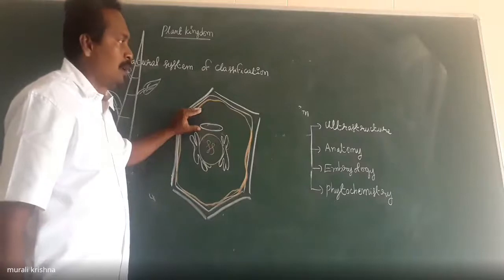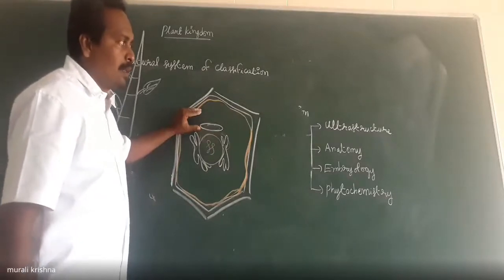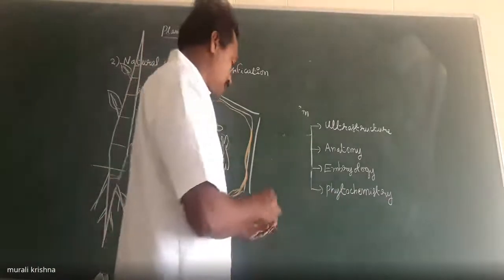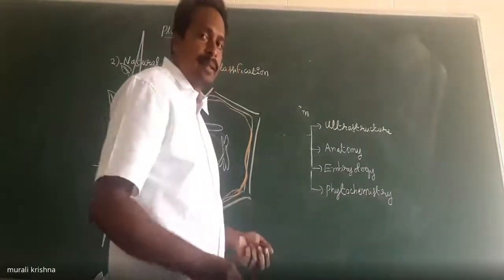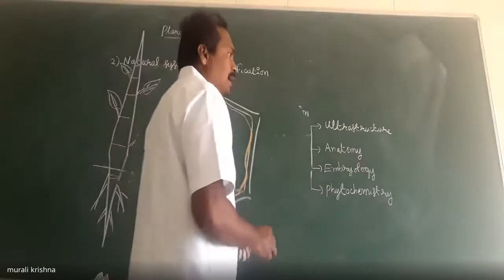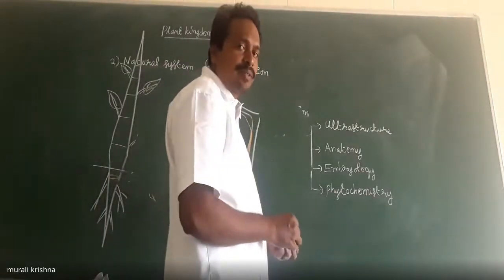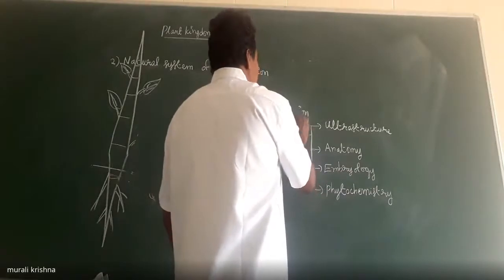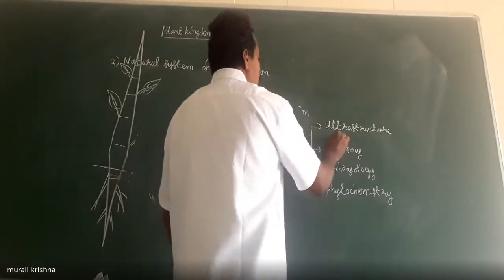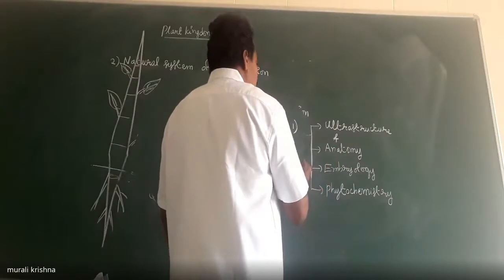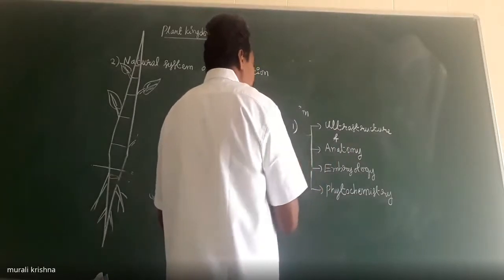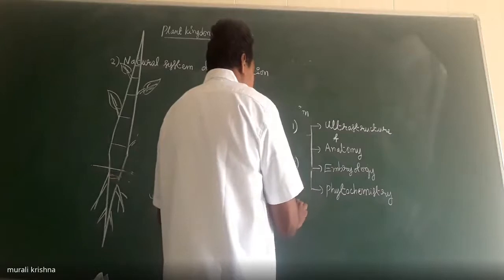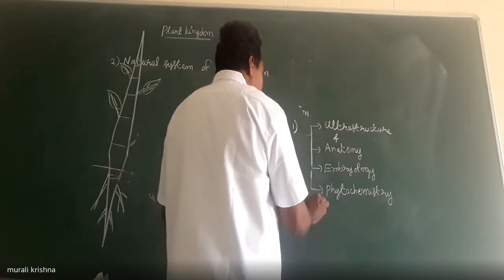Okay? And which of the following internal characters are considered in the natural system of classification? Option 1 is ultrastructure and anatomy. Option 2 is embryology. Option 3 is phytochemistry. Option 4 is all of them.